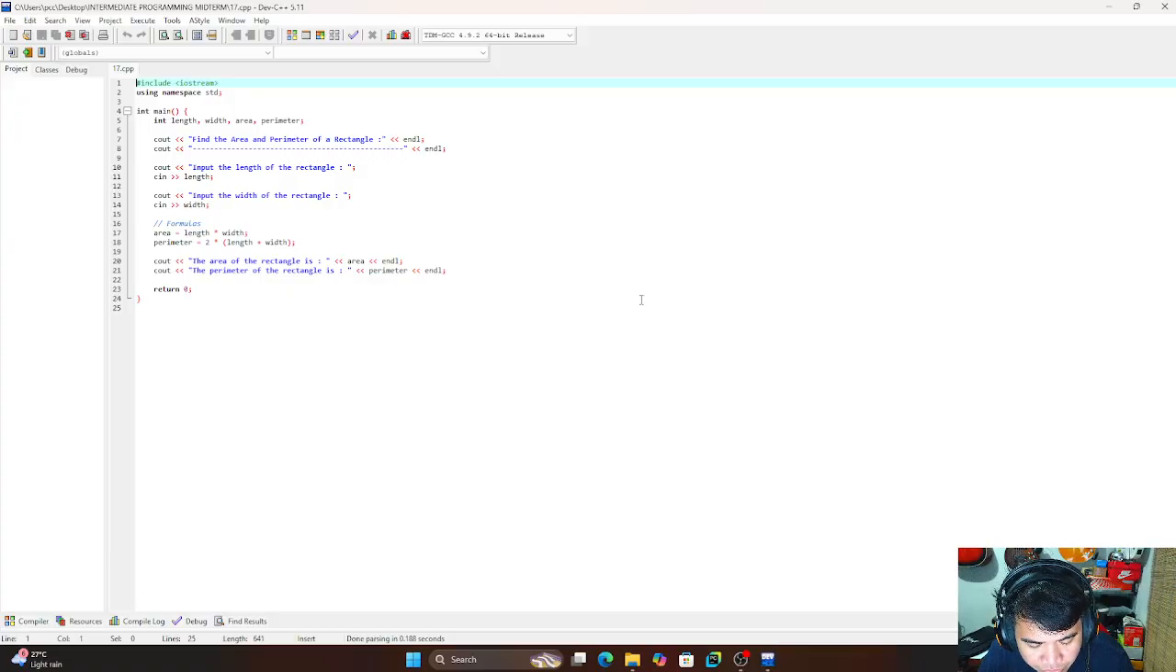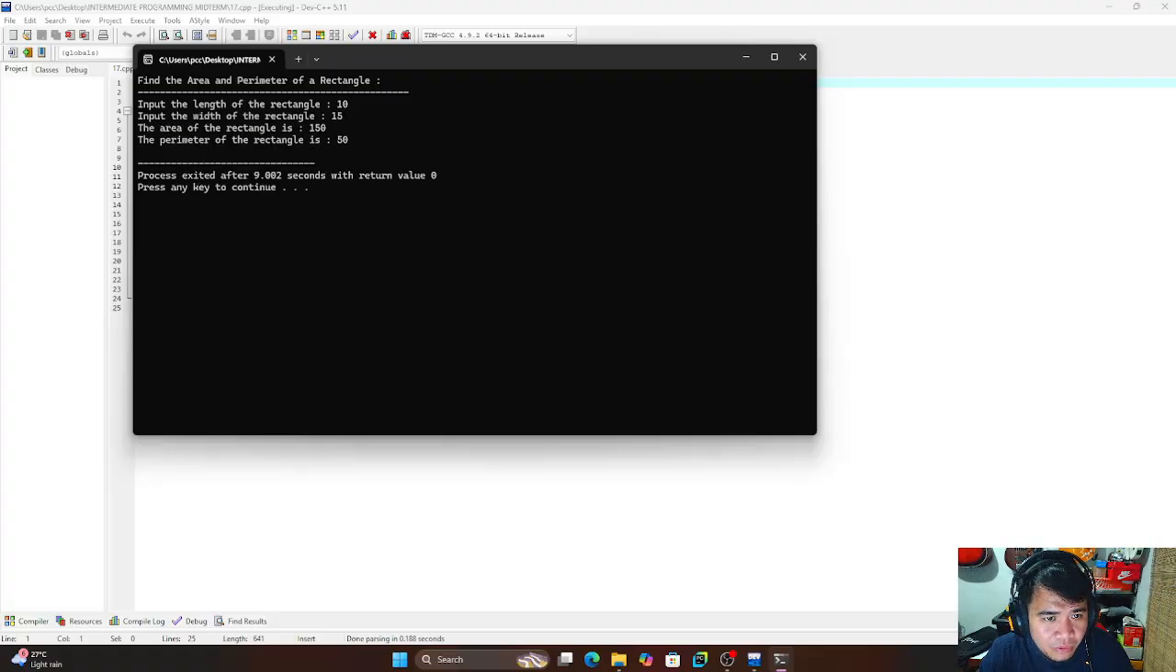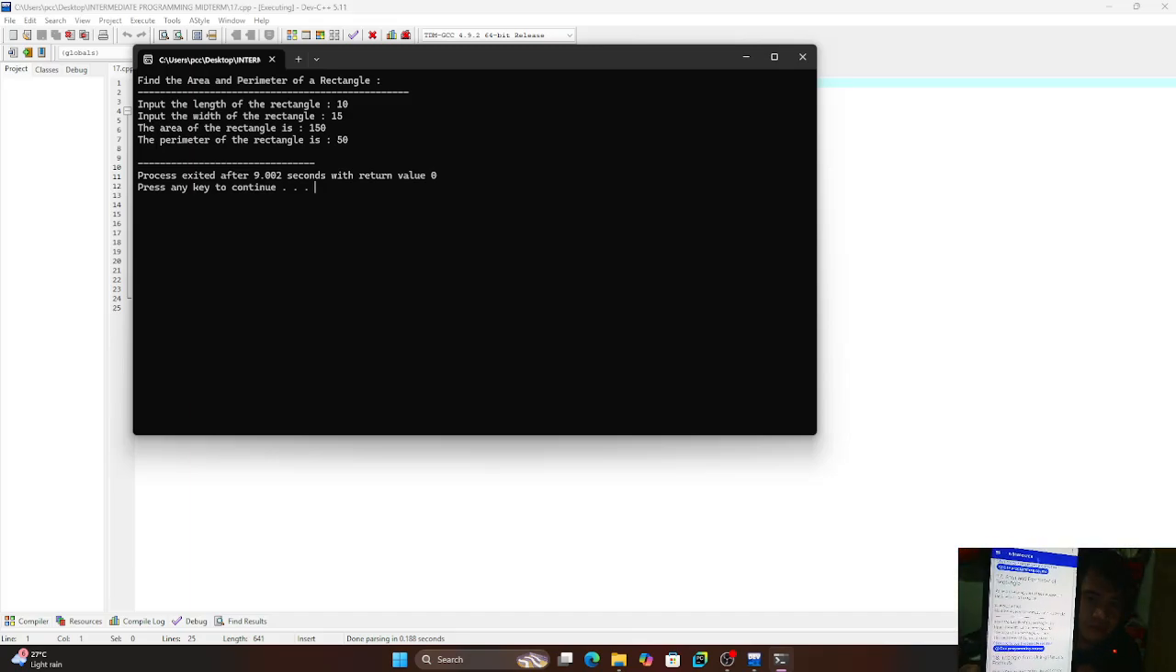This program uses Heron's formula to find the area of a triangle, when no, I'm sorry. These activities calculate both the area and perimeter of a rectangle. The perimeter is 2 times length plus width. Okay, later on. For example, the output is 10 plus 15 is equal to 150 and 50. Okay, that's good. This is the sample output.